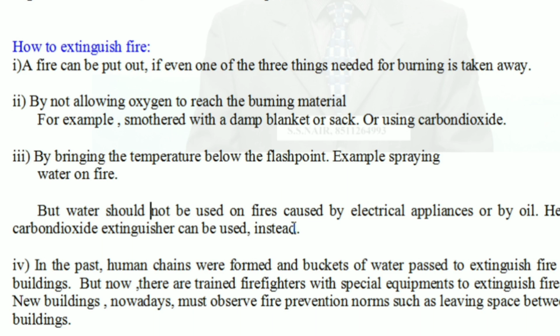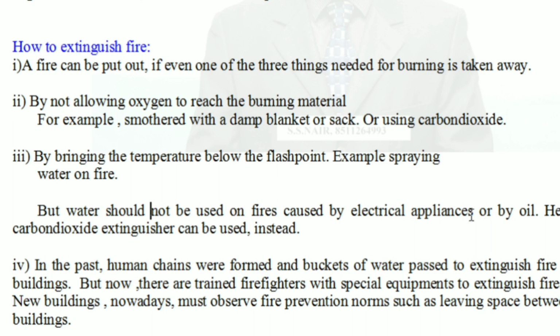Water should not be used on fire caused by electrical appliances or by oil. If the fire is caused by electrical appliances and you put water, you know what happens: you get a short circuit and maybe also an electric shock. Or if it's oil, water floats on oil and it will keep it burning.